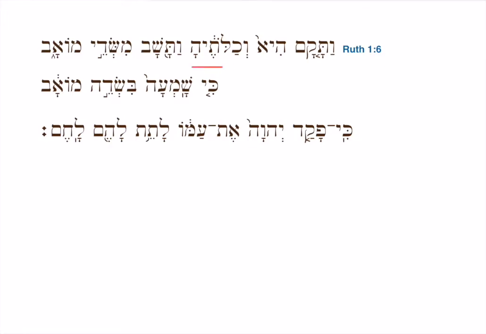So let's lastly take a look at this word here. This Vav is my conjunctive Vav, meaning and. But you heard me translate this word daughters-in-law. It's plural. Well, how do I know it's plural? There are two things that tip me off that this noun is plural. First is the suffix. This is a third feminine singular suffix, but it's the 3fs suffix used for plural nouns.